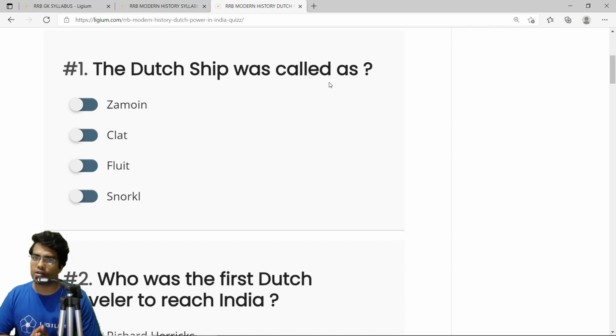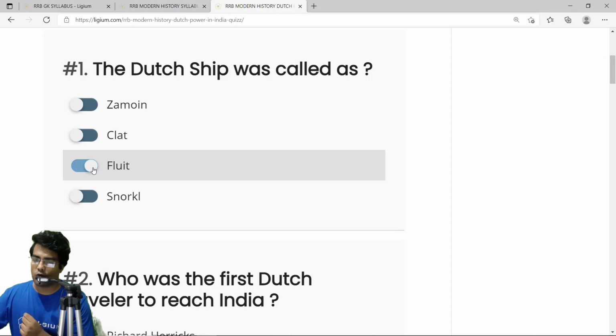This was the beauty of that ship, and the name of the ship was Fluid. It was one of the reasons why they could travel faster and easier than the other colonial powers like the French, the British, the Portuguese, and even the Danes. So the correct answer is Fluid.